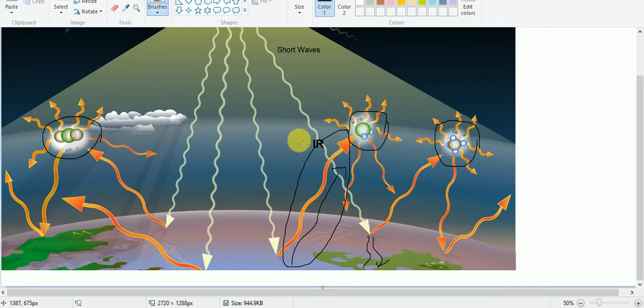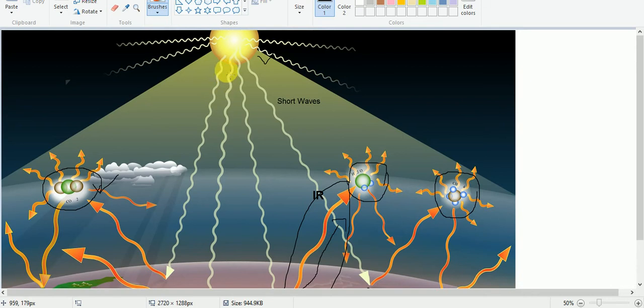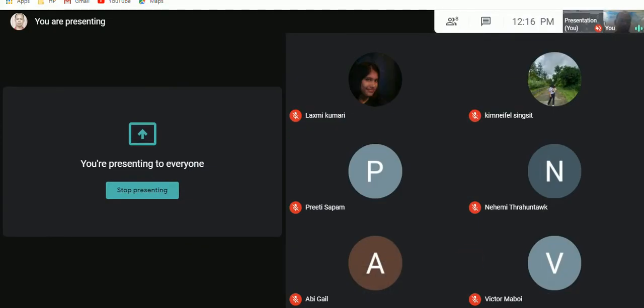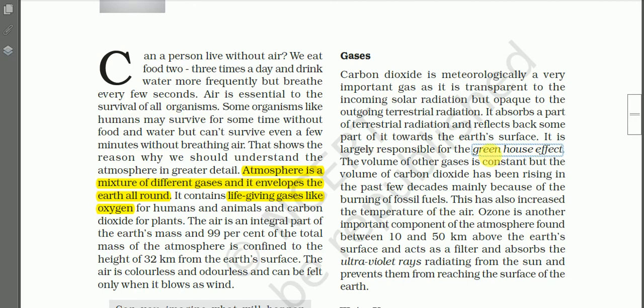Remember, these gases, carbon dioxide, allow the sunlight, the short wave radiation, to pass through, and they absorb the infrared radiation given off by the surface of the earth, and some of it is reflected back on the surface of the earth, and because of this the earth surface warms up.